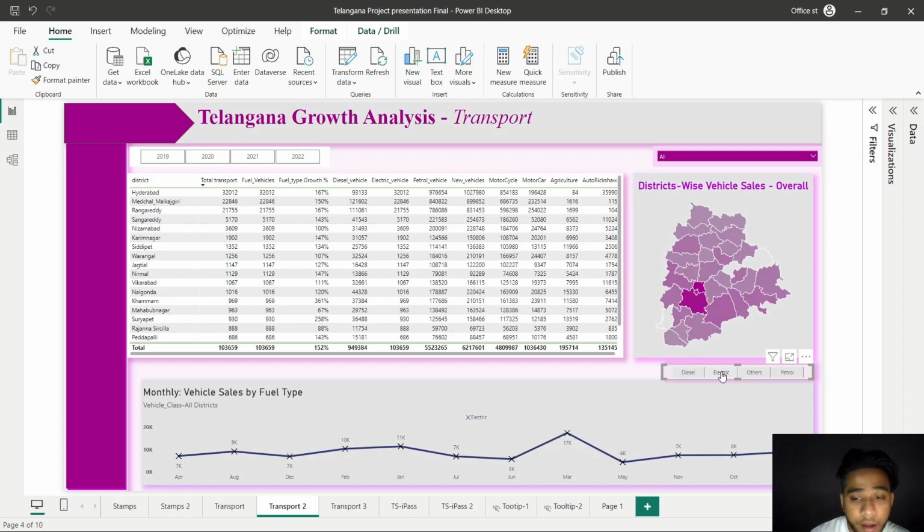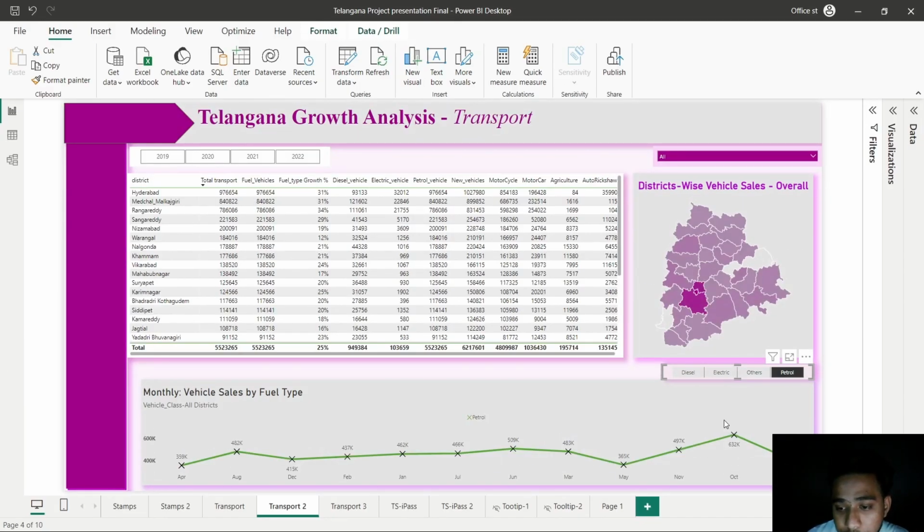For electric vehicles, March had the highest, which is 17,000 units sold, and June has the lowest, 6,000 units sold. For petrol, we can see that October has 632k units sold, which is the highest, and April has the lowest, which is 359k.